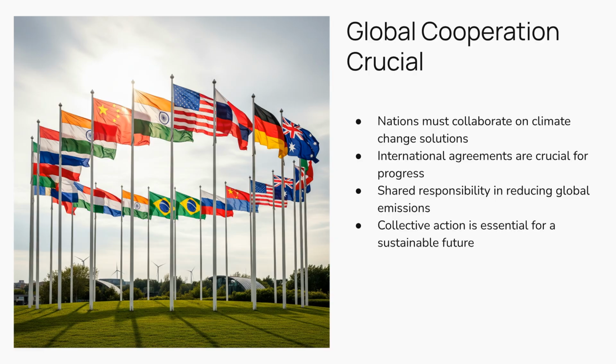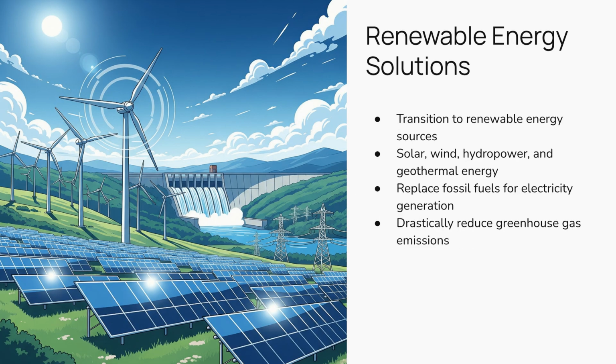Addressing global warming requires unprecedented international cooperation. Agreements like the Paris Agreement are crucial frameworks for nations to commit to emissions reductions and collaborate on climate solutions. One of the most effective mitigation strategies is transitioning to renewable energy sources. Solar, wind, hydropower, and geothermal energy can replace fossil fuels, drastically reducing greenhouse gas emissions from electricity generation.